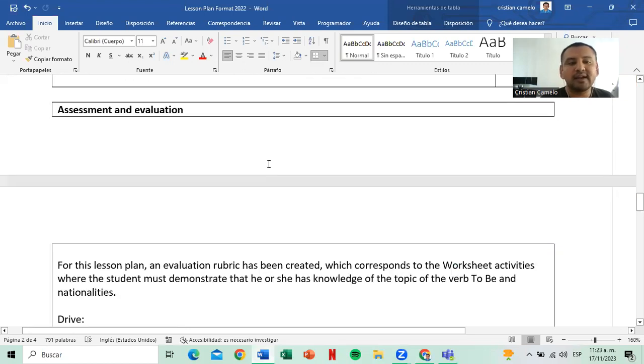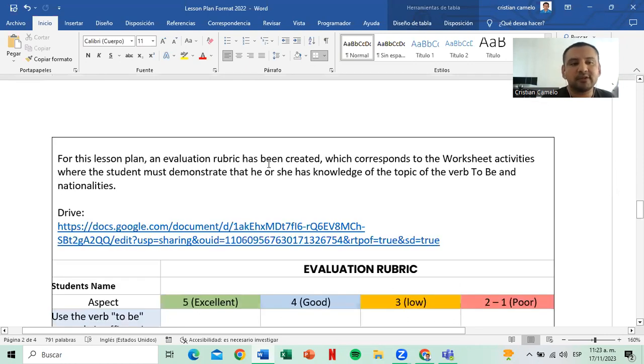Now, in the assessment and evaluation for this lesson plan, an evaluation rubric has been created which responds to the worksheet activities, where the student must demonstrate that he or she has knowledge on the topic of the verb to be and nationalities.